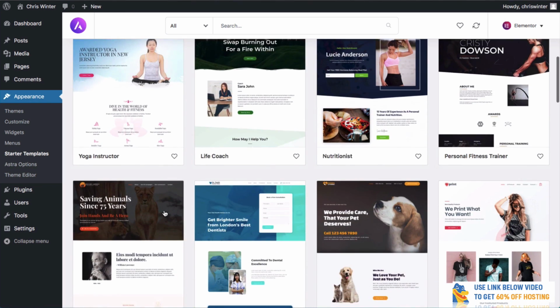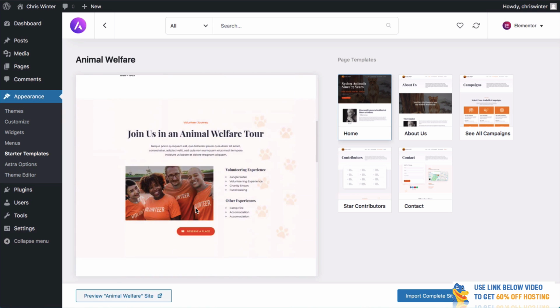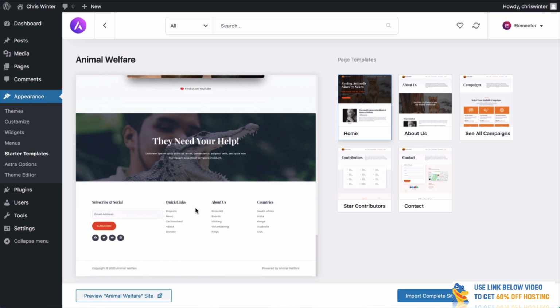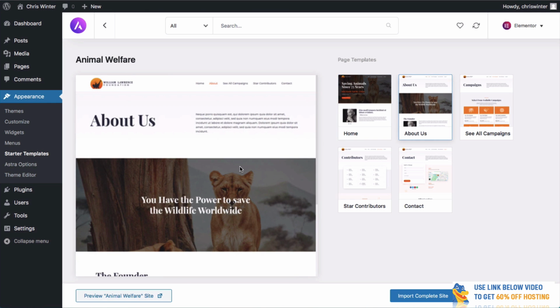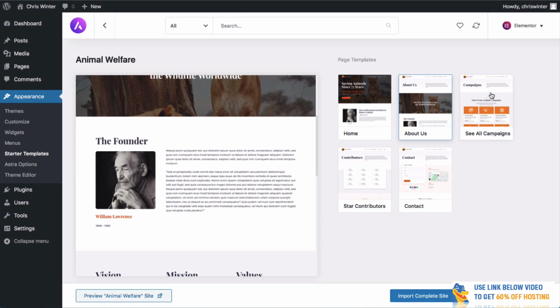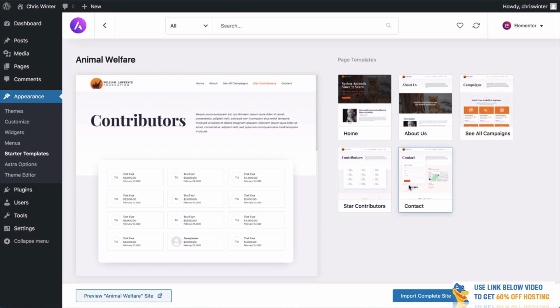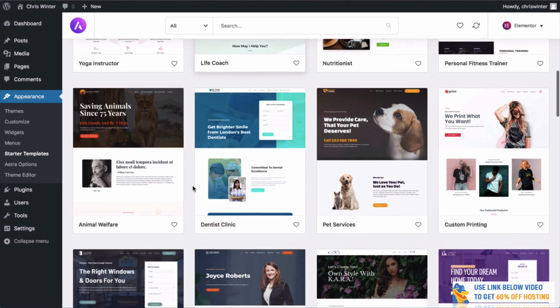Let's go back and take a look at another theme. This one here might work well for today. This theme here is for an animal foundation, but of course you could use it for anything. This seems like it would work really well for pretty much all of the different websites. They've also got an About Us page. They've got a campaigns page. They've got a contributors page, and they've got a contact page. There really are just so many different themes that you can use.